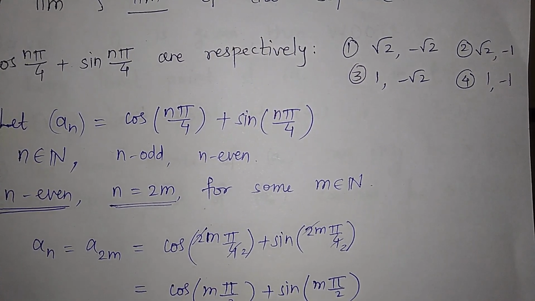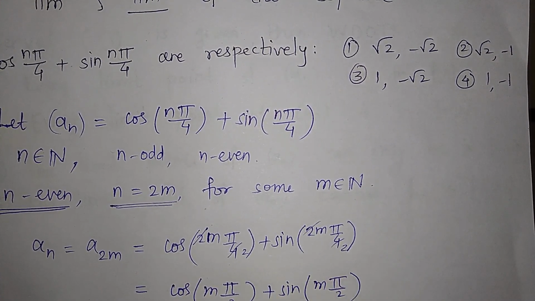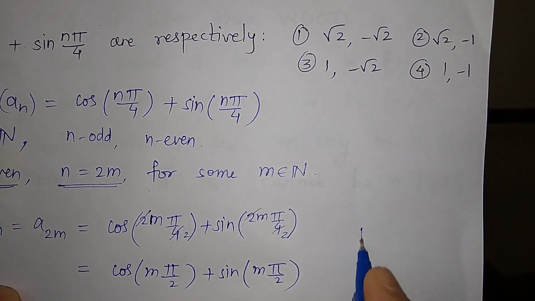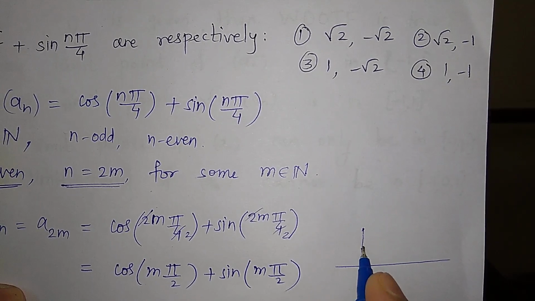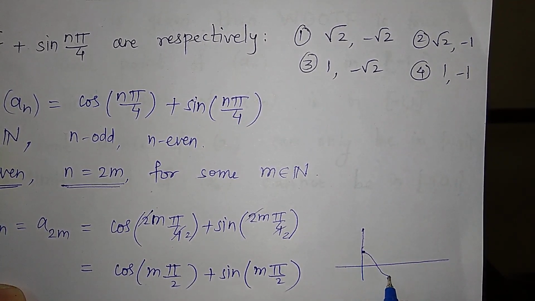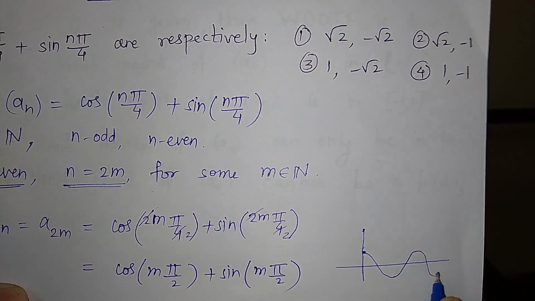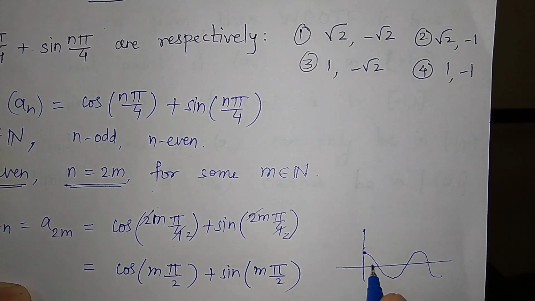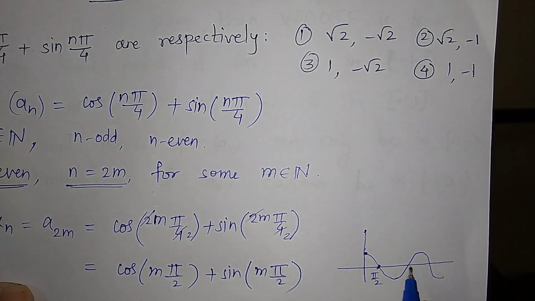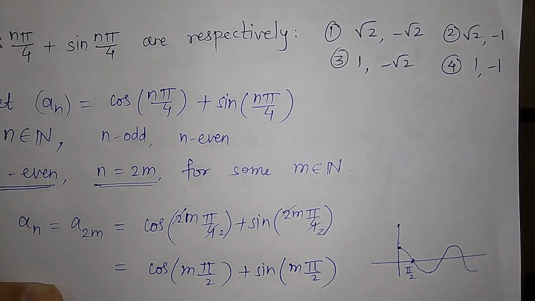Now we know that this m is some natural number, and look at the graph of cos. So cos is just like this. So cos 0 is 1, then it is like this, at pi by 2, then 2 pi by 2, then 3 pi by 2 and so on.